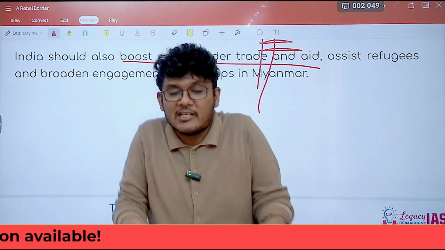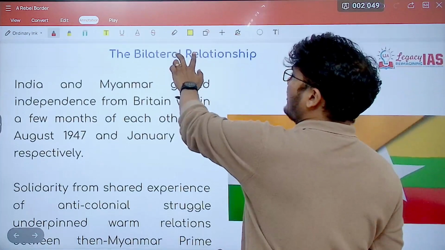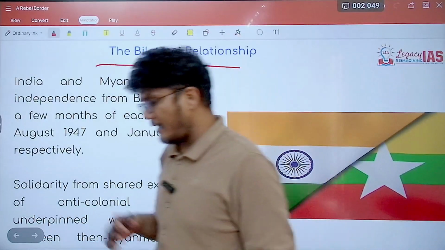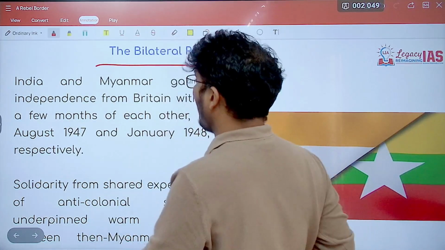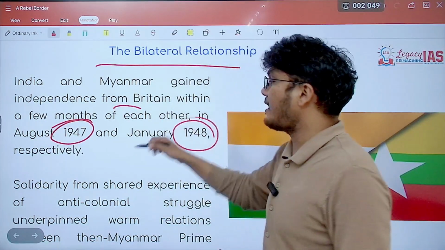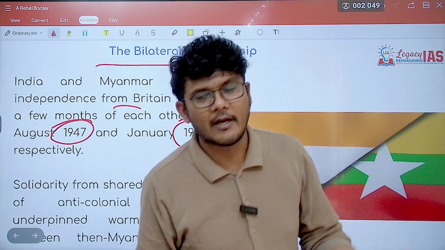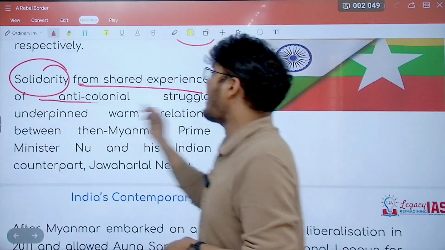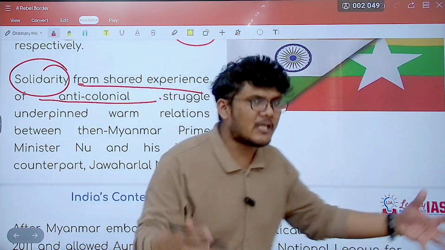You would rather want peace because money or the benefit is coming out. So improvement in trade becomes very important in international relations. So if you talk about the bilateral relations, they did have ups and downs, but because of a shared historical past, India became independent in 1947, and Myanmar in 1948, just after India. So similar conditions, both were colonized, both became independent at the same time, as a result of which solidarity was there due to shared experience of anti-colonial struggles. So when you have a common enemy, you can become friends.